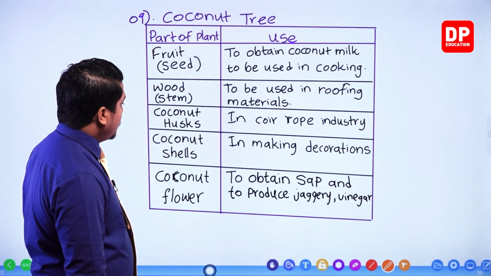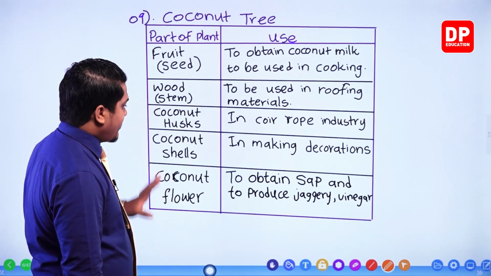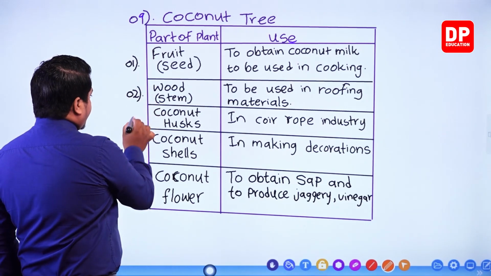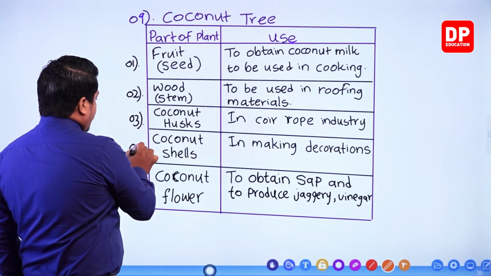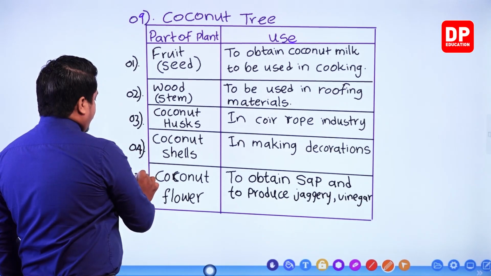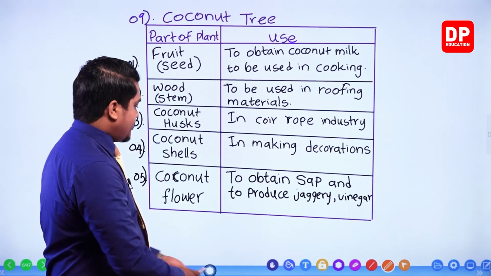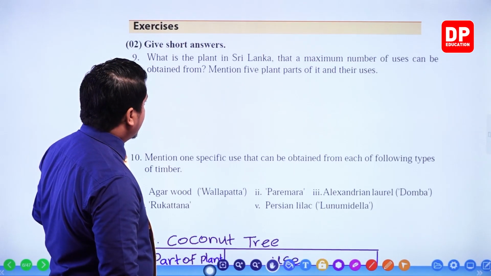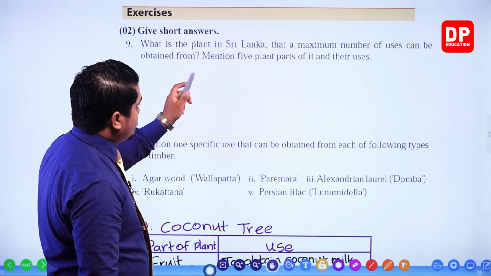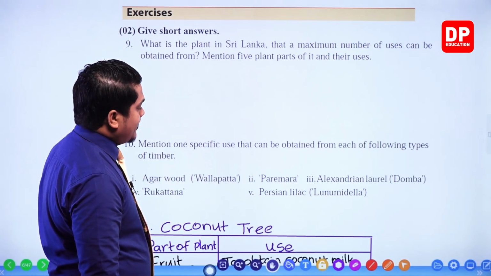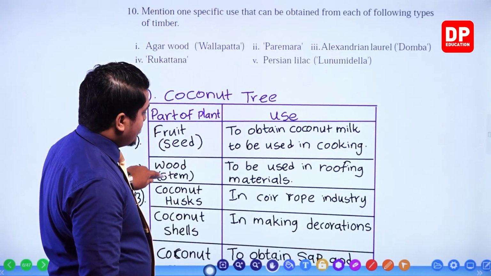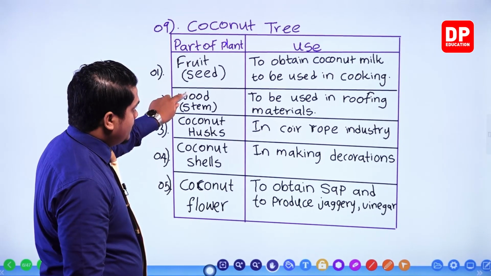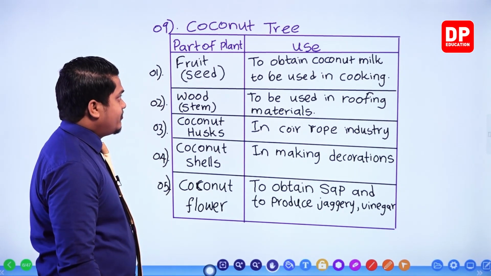So these are several parts. There are 5 parts, my dear children. 1, 2, 3, 4 and 5. The question asks us to write down 5, right? Yes. Mention 5 plant parts and their uses. So these are 5 parts with uses, my dear children.